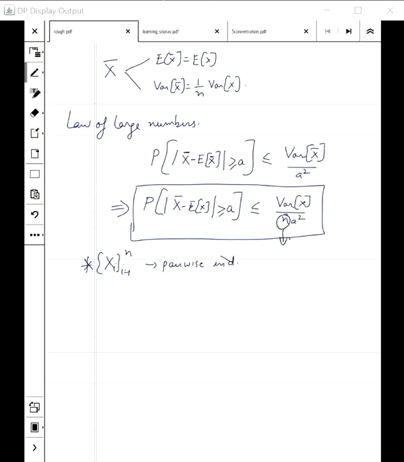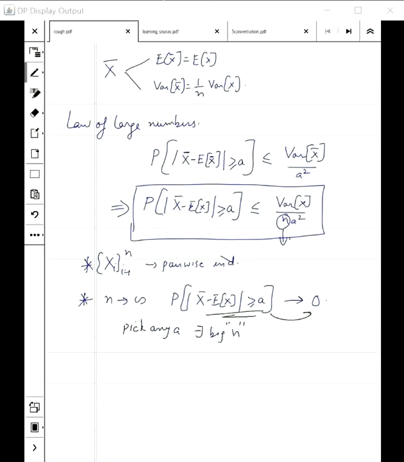It says that as n tends to infinity, the probability that x bar minus E[x] is greater than a, for any a, tends to 0. Pick any a, there exists a big N such that this probability is small. So my x bar, my average, will be close to the expectation.